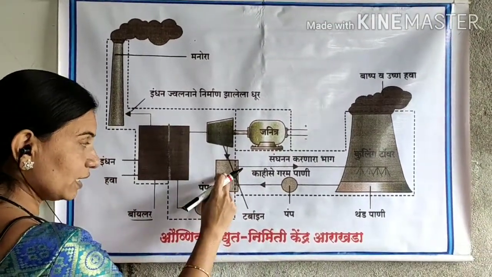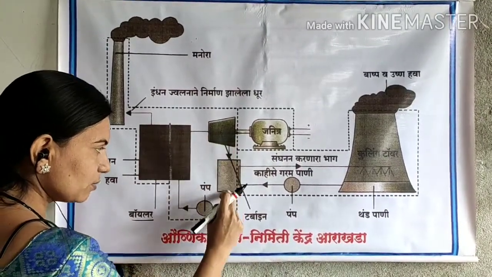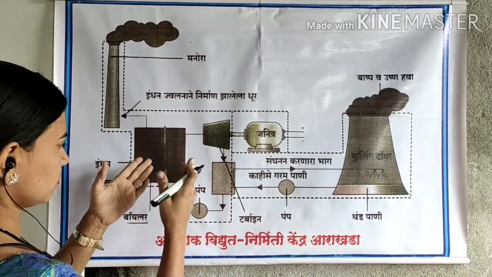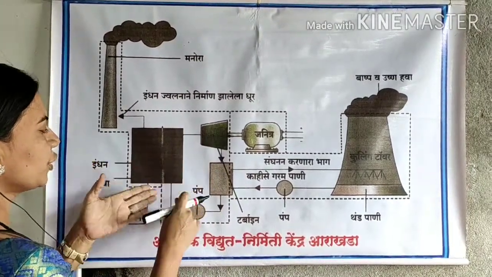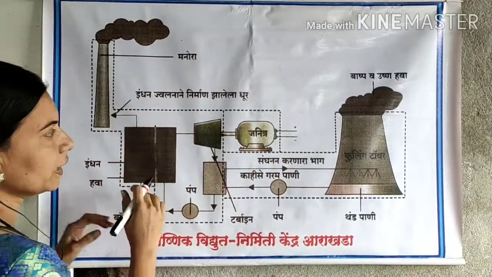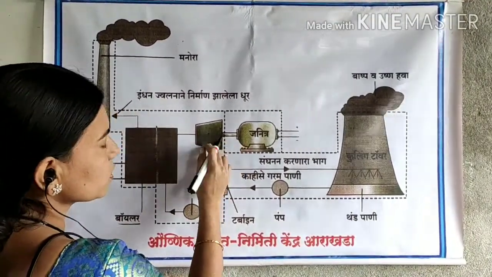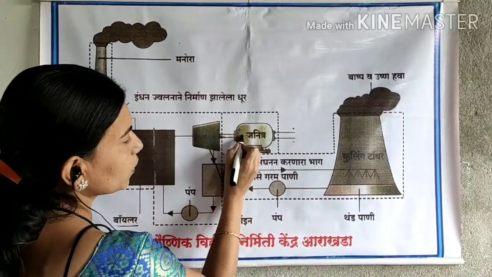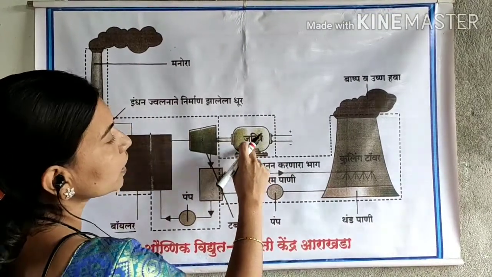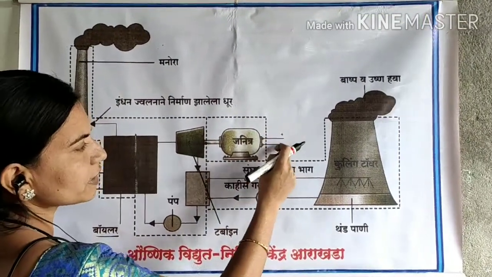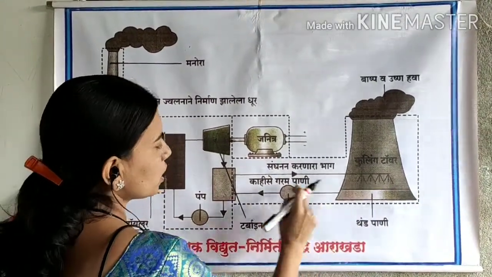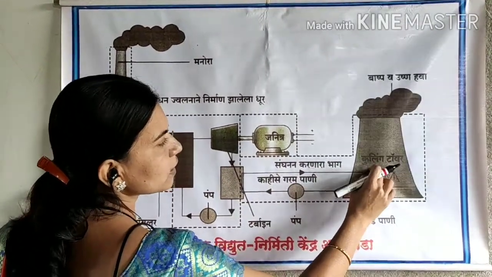This is the condenser. Again this steam is cooled down and the remaining steam is converted into water, and the water goes to this turbine. Then when this turbine is rotated, it is connected to the generator. This is the generator. When the generator rotates, at that time electricity is produced. Here this steam is forwarded toward this cooling tower.